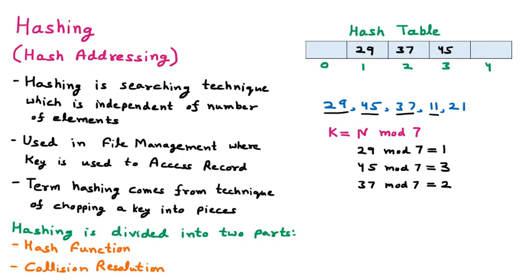Then we have 11. 11 mod 7 gives a remainder of 4, so 11 goes to index 4. Then the last number, 21. 21 mod 7 divides exactly, so the remainder is 0, and we put 21 at index 0.